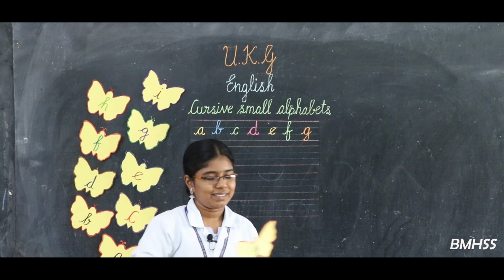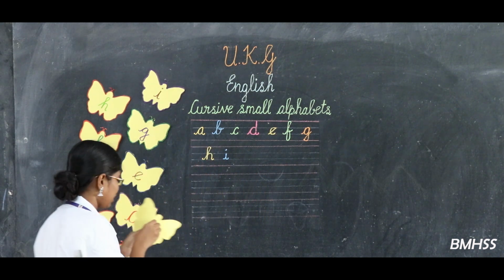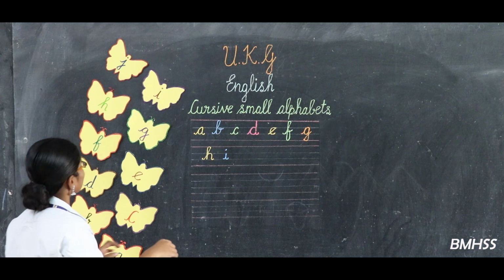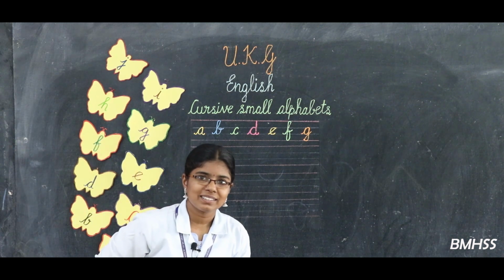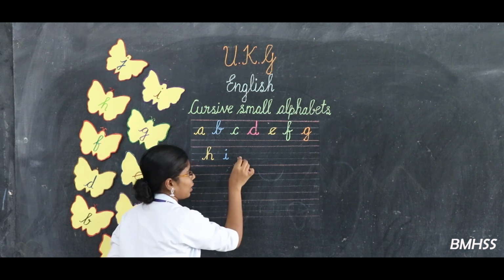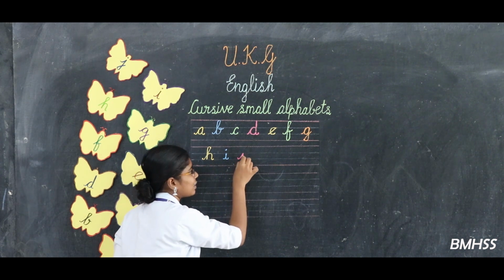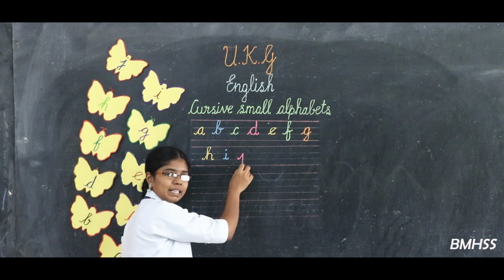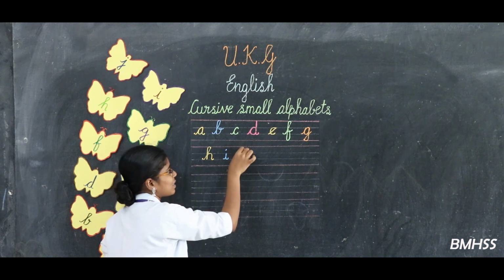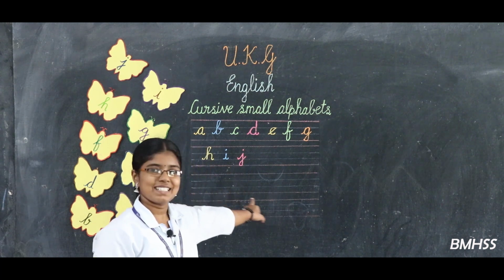Next one. See this? What letter is this? J. Very good. How can we write J, dears? Yeah, look at the board. You can start from the small bend, go up and touch the top blue line. From here you can write one standing line and come down, touch the bottom pink line, bend it and then finish it like this. And then we can put one dot on it. Very good. This is the letter J.